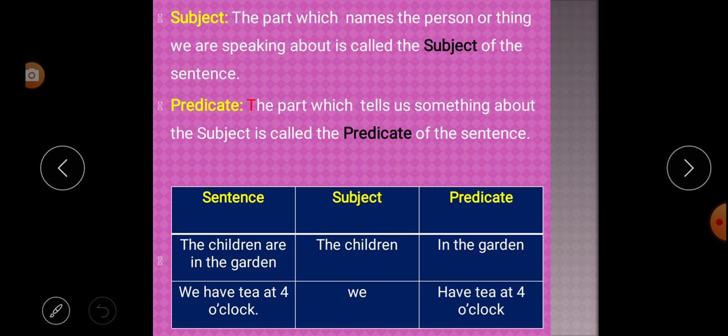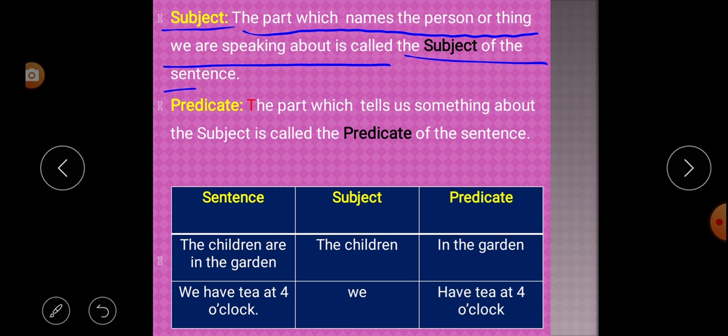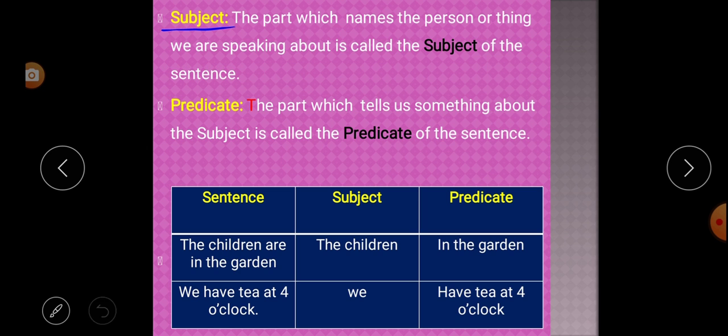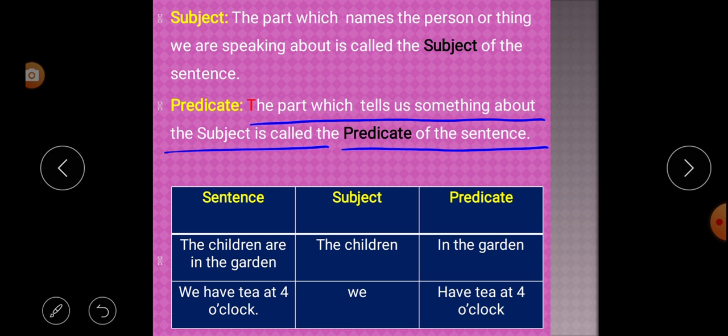So again, let me repeat the definition of subject. The part which names the person or thing we are speaking about is called the subject of the sentence. Next, the definition for predicate is that the part which tells something about the subject is called the predicate of the sentence.